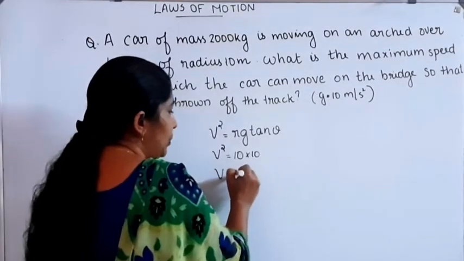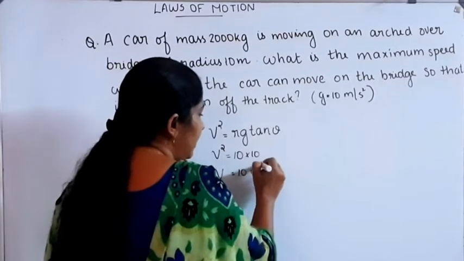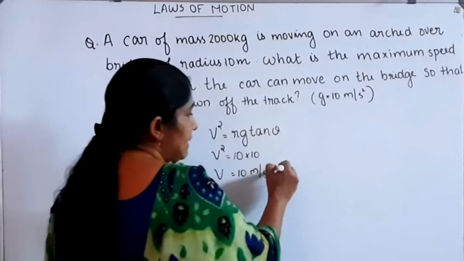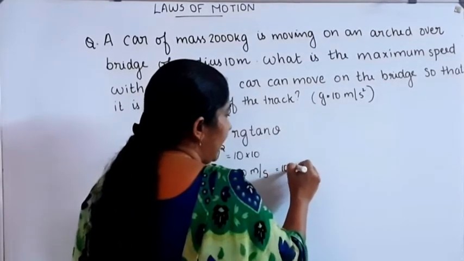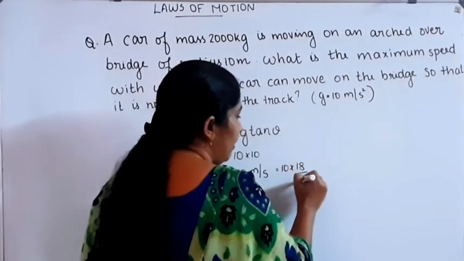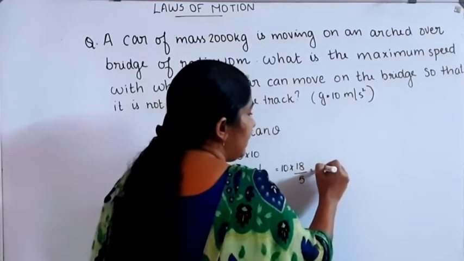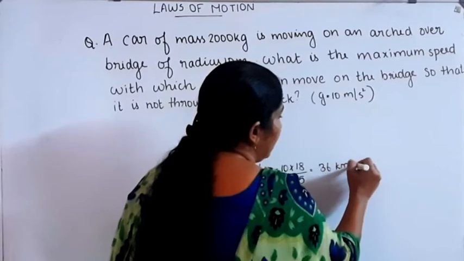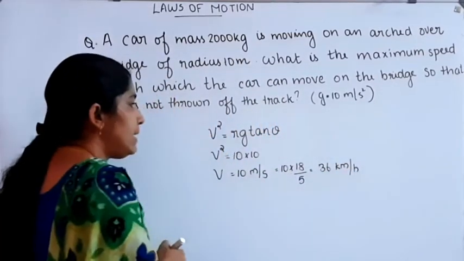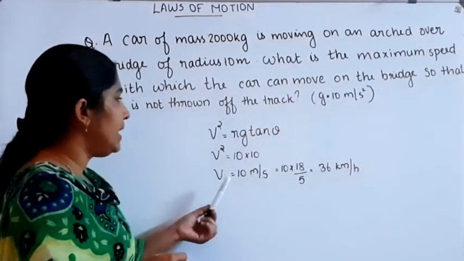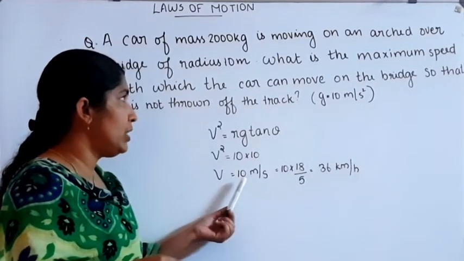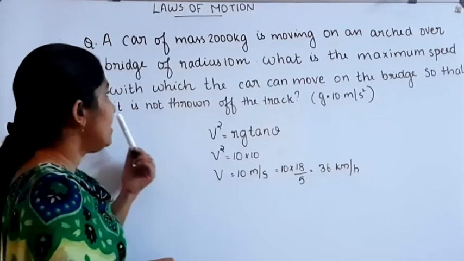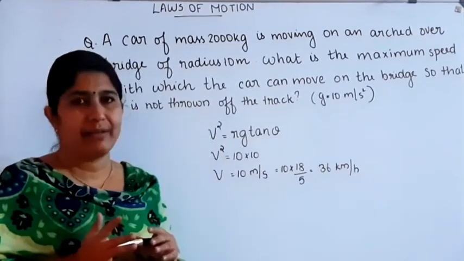Then v is equal to 10 meter per second. 10 meter per second is the velocity. Or we can write it as 10 into 18 divided by 5, that is equal to 36 kilometer per hour. 36 kilometer per hour, or 10 meter per second, is the velocity with which the car can move on the bridge so that it is not thrown out of the track.